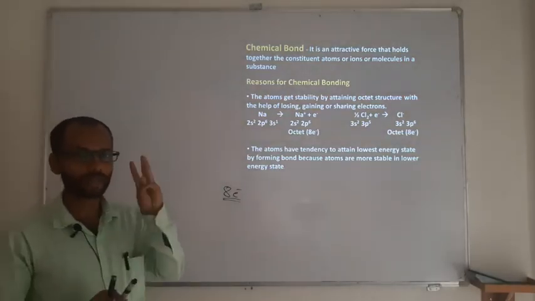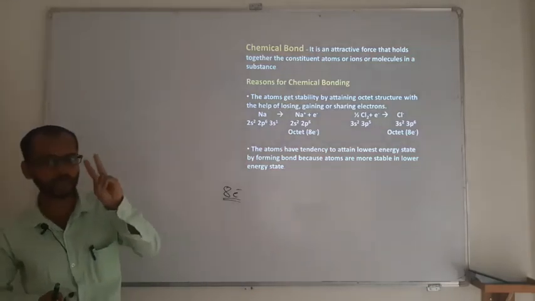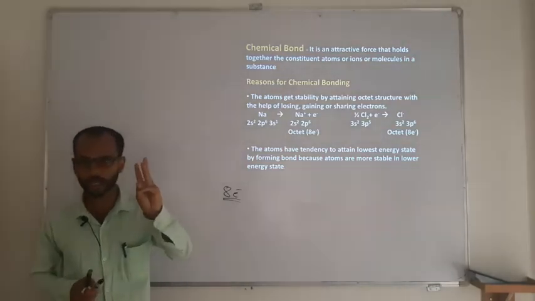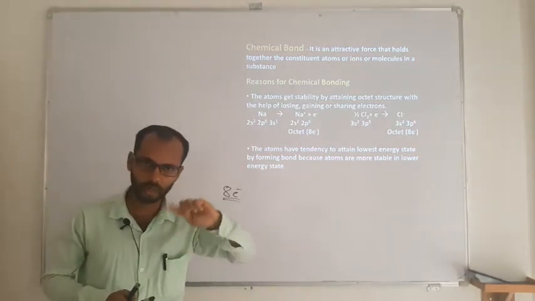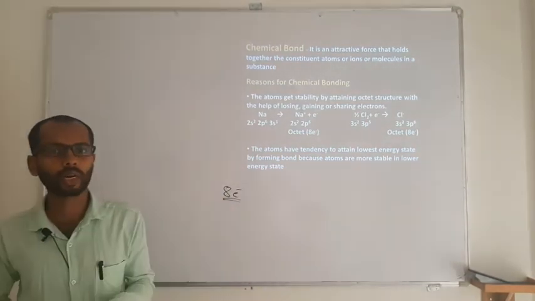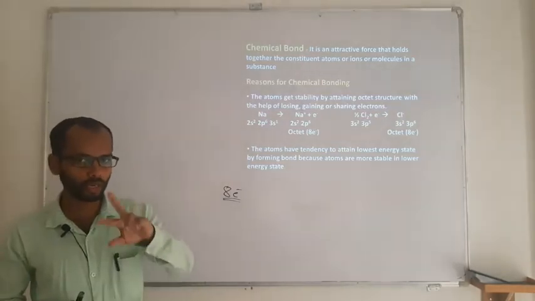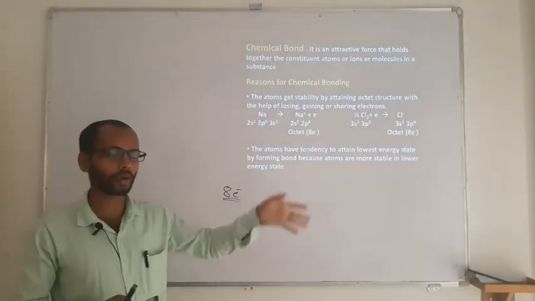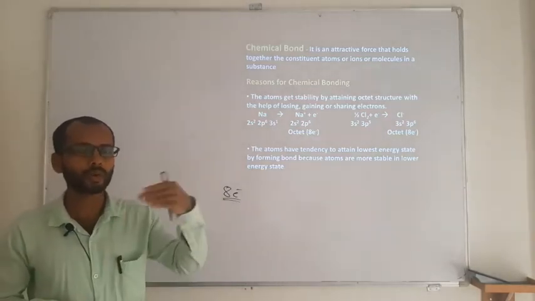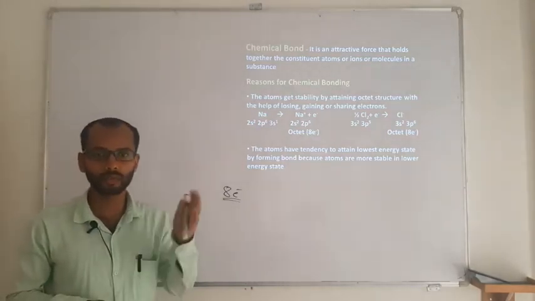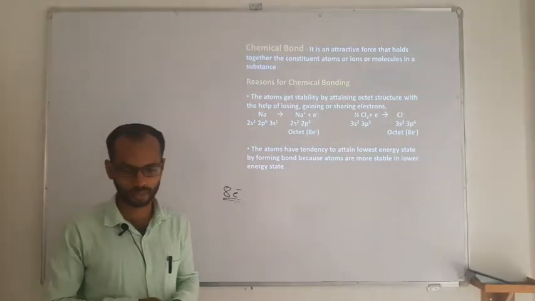Roughly we have 3 types of bond: the ionic, the covalent, and the metallic. Ionic is formed by complete transfer of electrons from a metal to a non-metal. The covalent is formed by mutual sharing of electrons between two non-metals. About metallic bonding, we will study it in detail when we go for the second year syllabus, that is the d and f block elements.